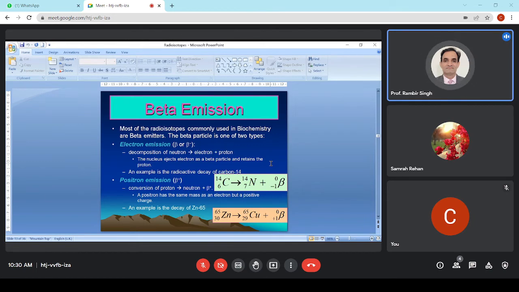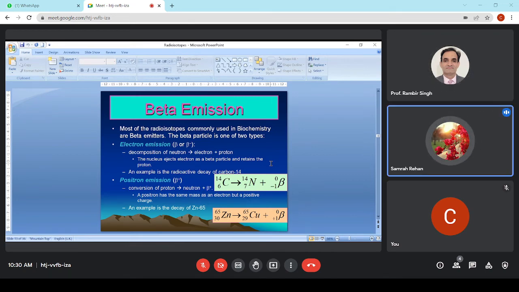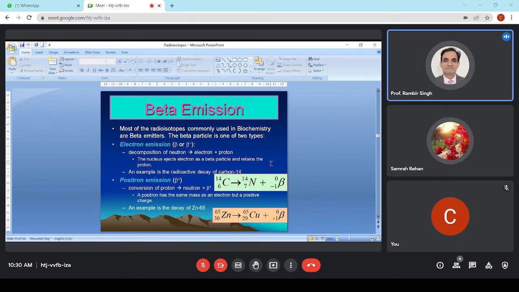There is no change in mass, only a change in charge. The neutron was neutral and is converted into a positively charged proton, with no change in the mass number. The nucleus ejects an electron as a beta particle and retains its proton.